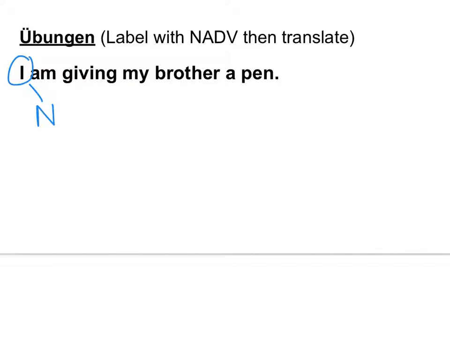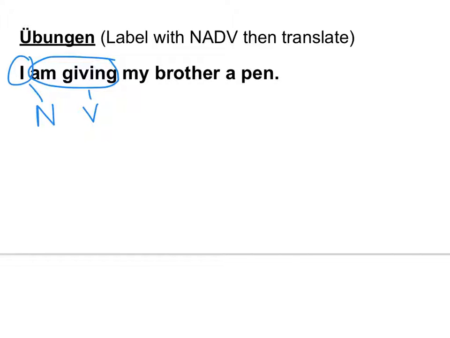Let's go with the verb next. What do we have for verb? Am giving, both of them. Is my brother A? What am I giving? A pen. What case is a pen? Accusative. That's the thing I'm giving, so it's directly affected by the giving.